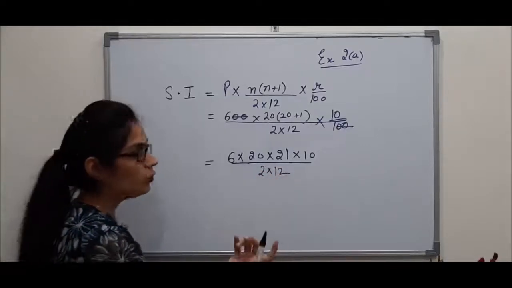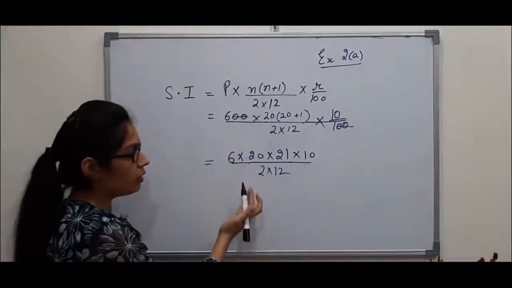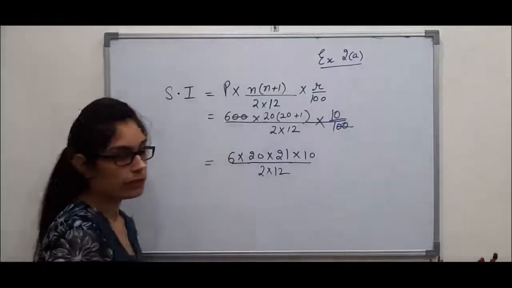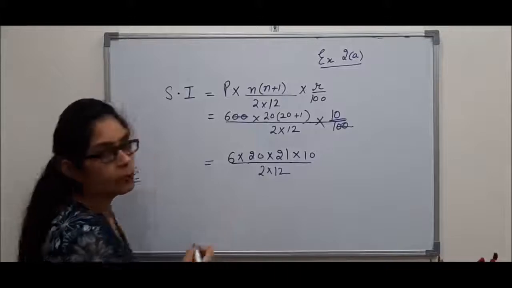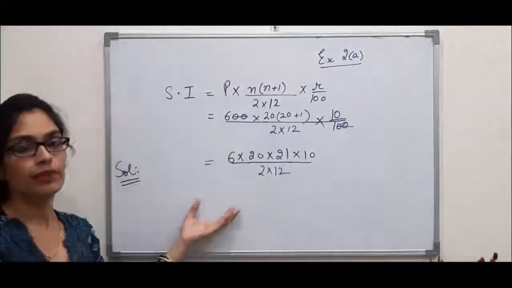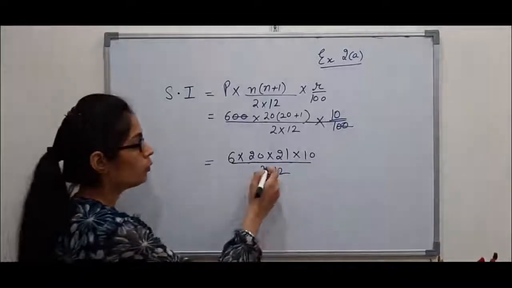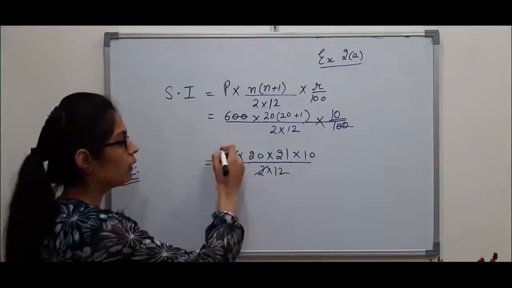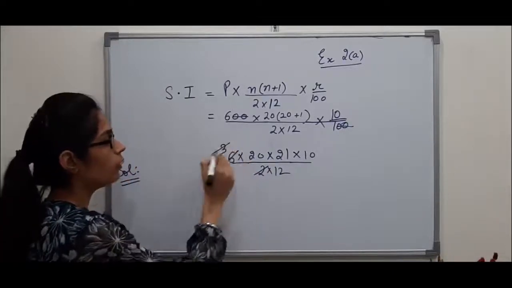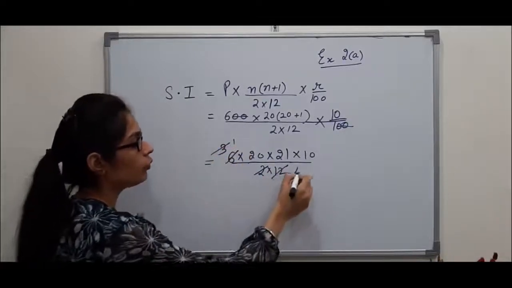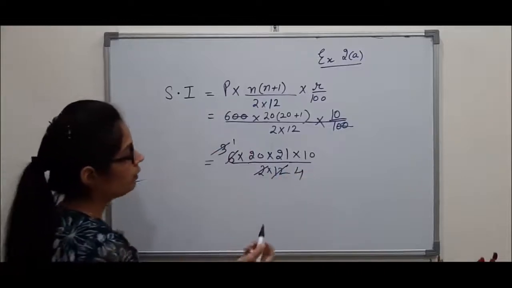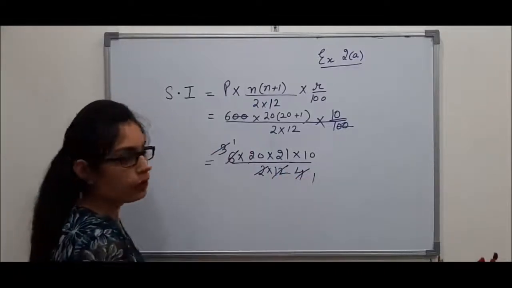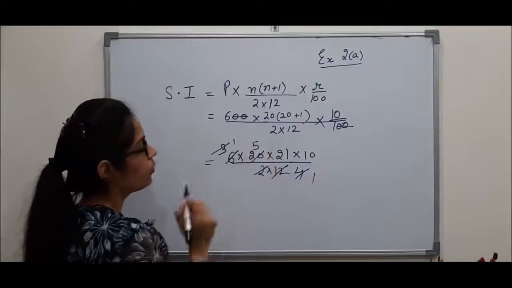Now let's do further calculations. If cutting or cancellation is possible, we will do it, because it will make our multiplication much easier. 2 into 1 is 2, 2 into 3 is 6, 3 into 1 is 3, 3 into 4 is 12. Now again 4 into 1 is 4, 4 into 5 is 20.